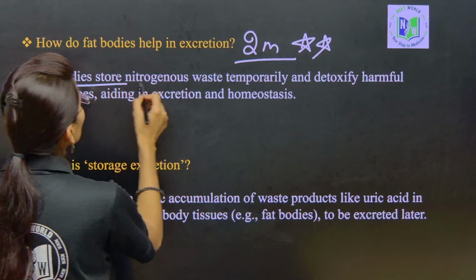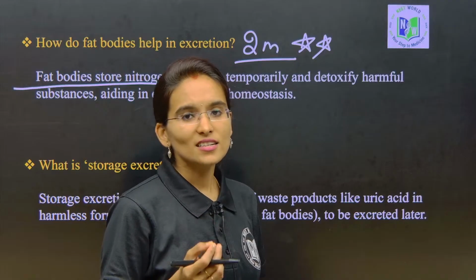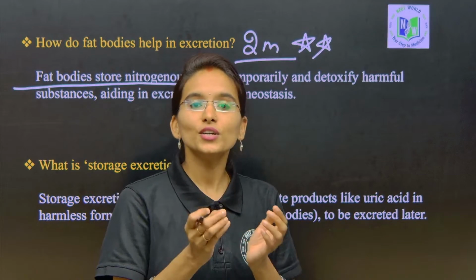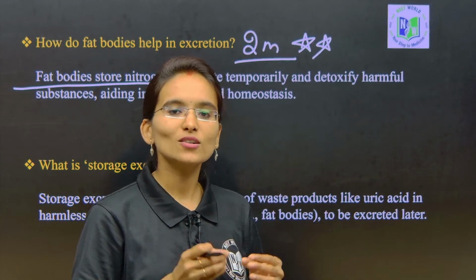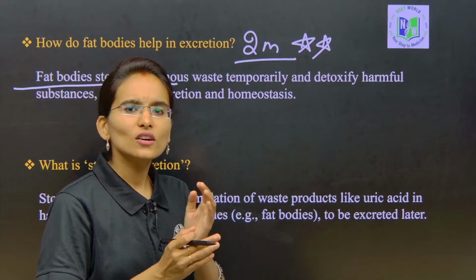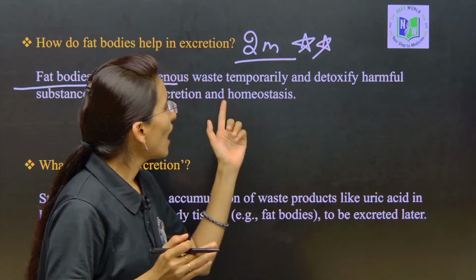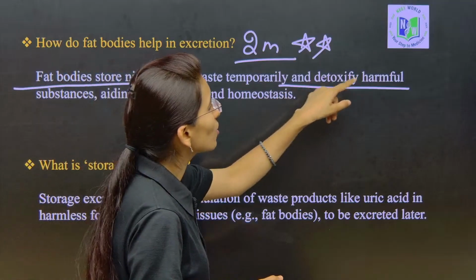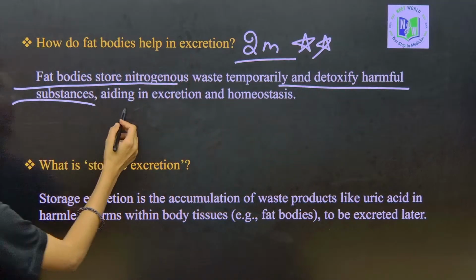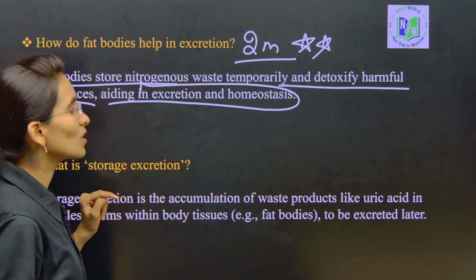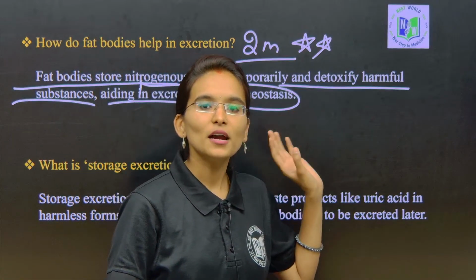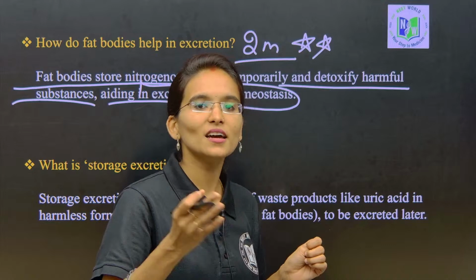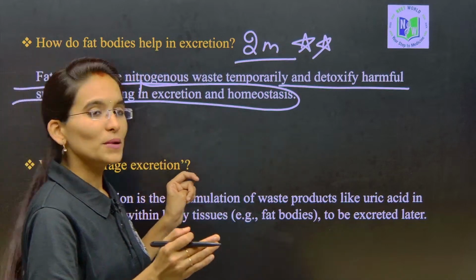See here, what are fat bodies? These are the excretory structures present in the cockroach. They are going to store the uric acid in special cells called corpora adiposa throughout the lifetime, and they also detoxify harmful substances, aiding in excretion and homeostasis. So fat bodies store the uric acid throughout life, and whenever the cockroach dies, at that time it is excreted completely.